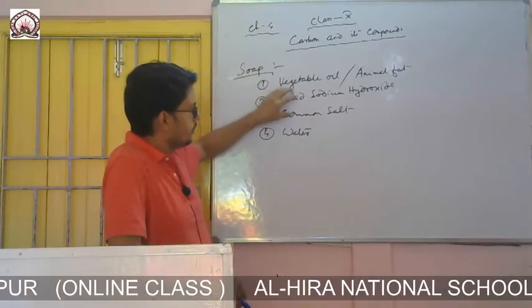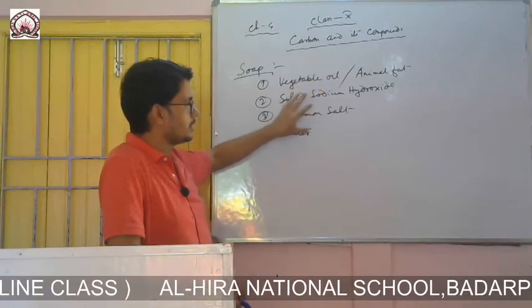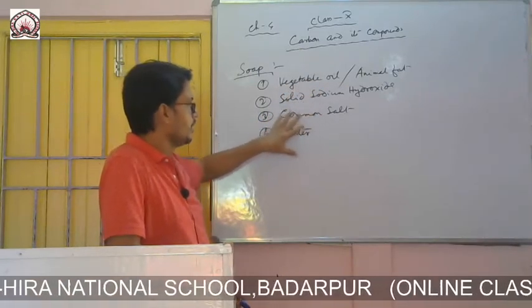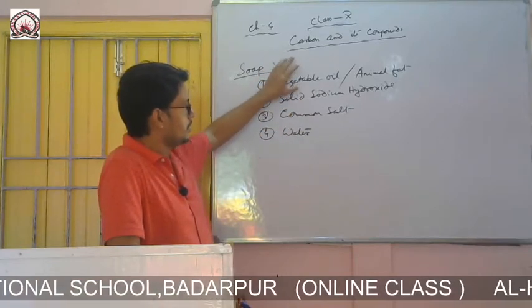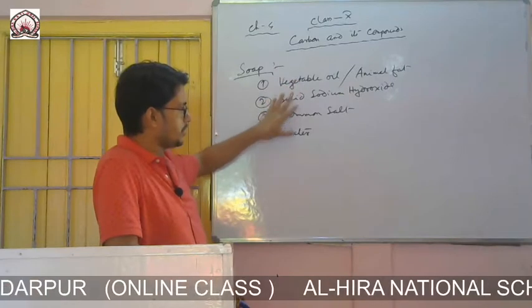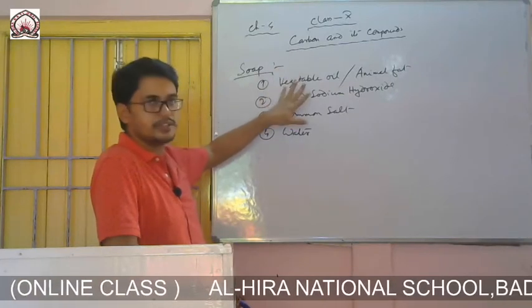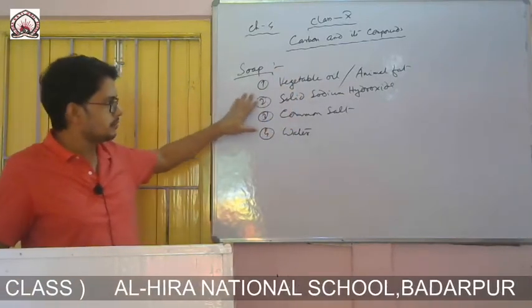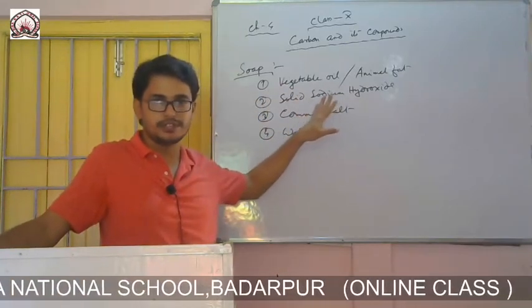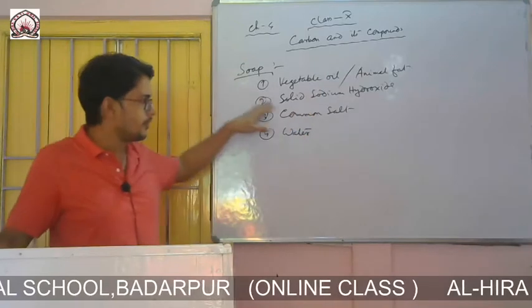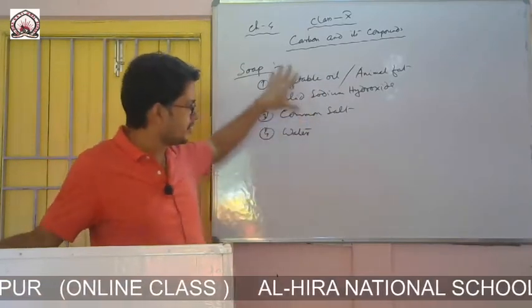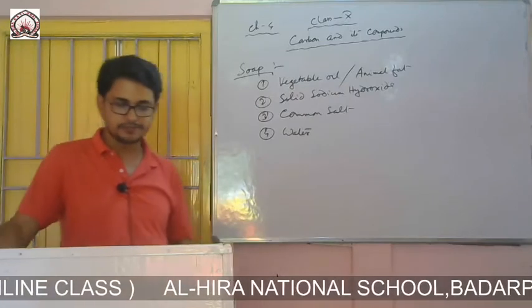Again I am telling, first caustic soda is taken and water is mixed with it thoroughly, and let us keep it for one day, and after that vegetable oil is mixed with that caustic soda, and later some common salt is mixed and water is also mixed, and thoroughly it has to be mixed, and that will be kept for many days, almost 30 days, and after 20 to 30 days we will get our soap. These are the basic things required to prepare a soap.